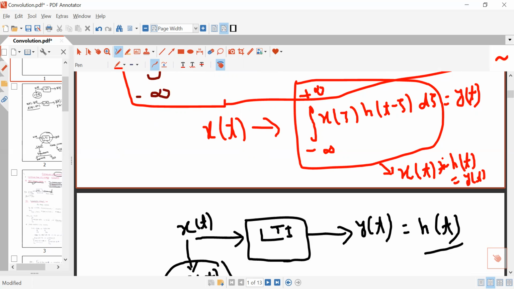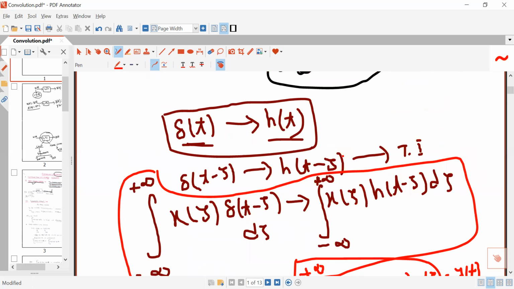Convolution is represented by this symbol. x(t) convolution h(t) means the integral from minus infinity to plus infinity of x(tau) h(t minus tau).